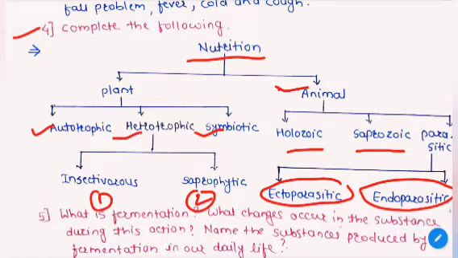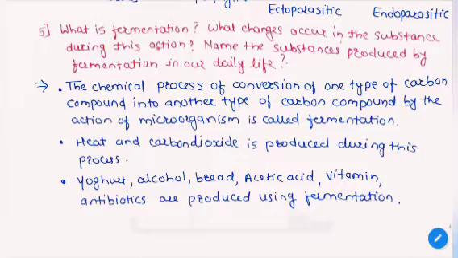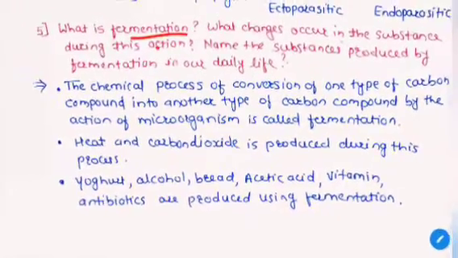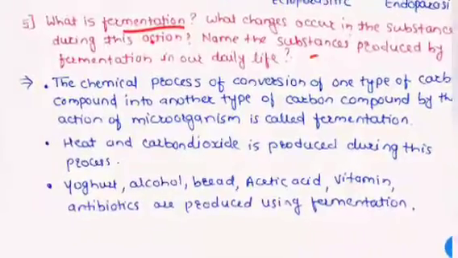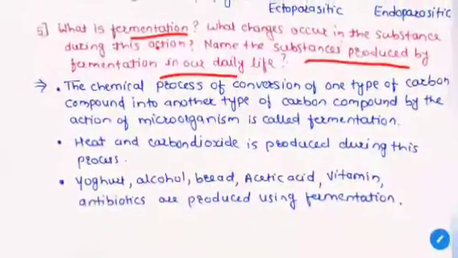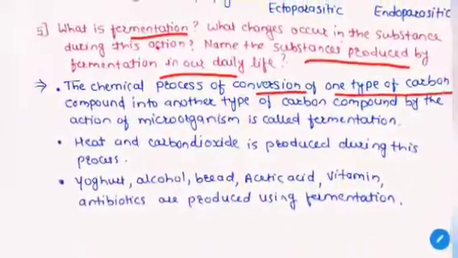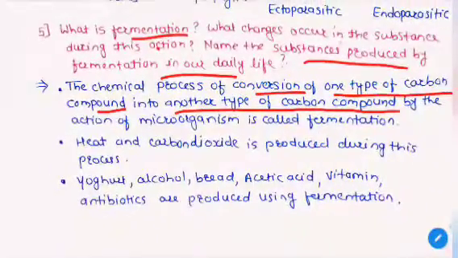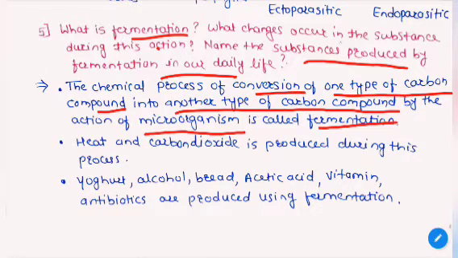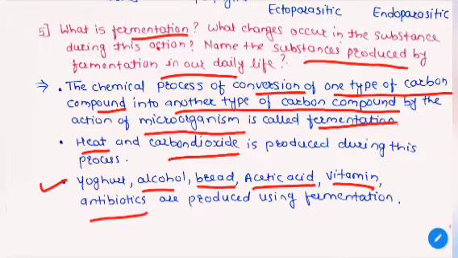Here the answer is completed. Now the last question of this test is: what is fermentation? What changes occur in the substance during this action? Name the substances produced by fermentation in our daily life. The chemical process of conversion of one type of carbon compound into another type of carbon compound by the action of microorganisms is called fermentation. Heat and carbon dioxide are produced during these changes. Daily used substances produced by fermentation are yogurt, alcohol, bread, acetic acid, vitamins, antibiotics, etc.